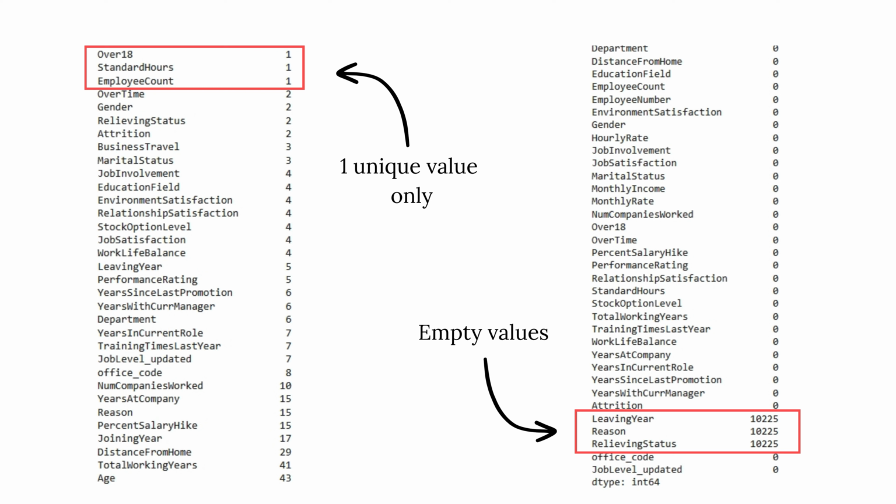Next, we looked at any missing values and discovered three variables with 10,225 missing values. These variables are leaving year, reason, and relieving status. We dropped them not only because they have a lot of missing values, but we feel that they are a result of attrition and hence should not be included in our features.